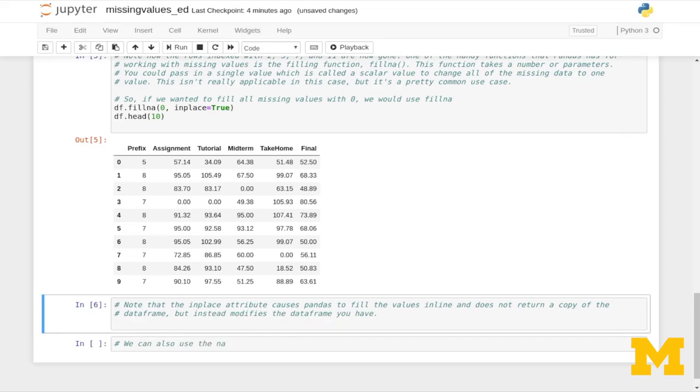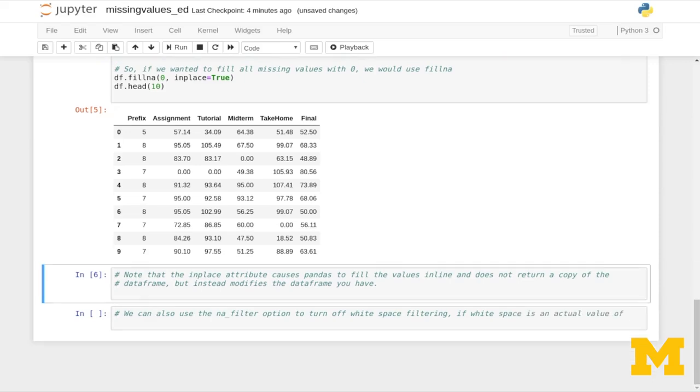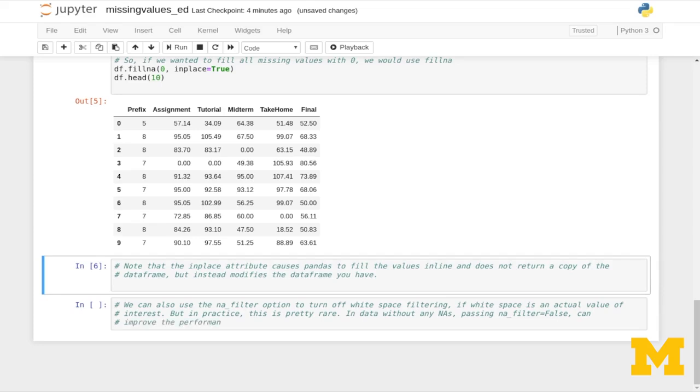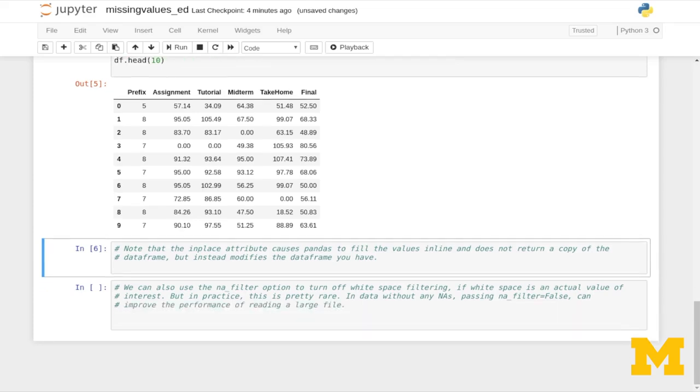We can also use the na_filter option to turn off white space filtering, if white space is an actual value of interest. But in practice, this is pretty rare. In data without any NAs, passing na_filter equals False can improve the performance of reading a large file.